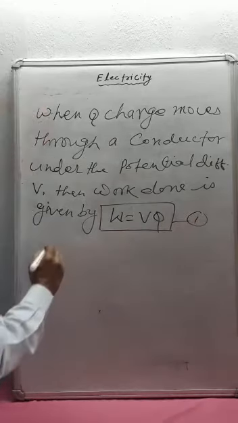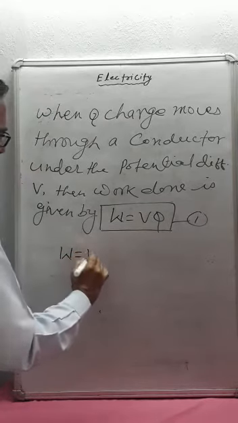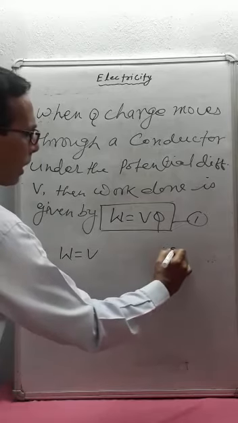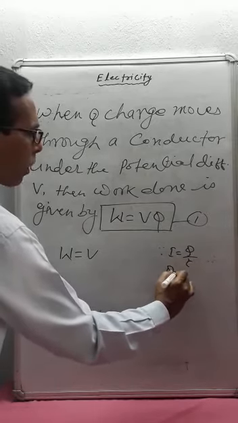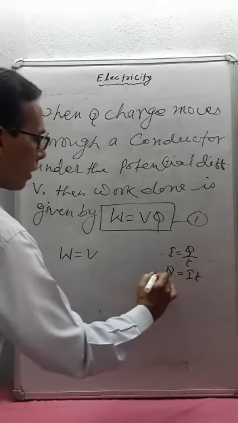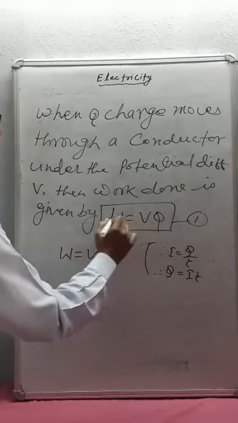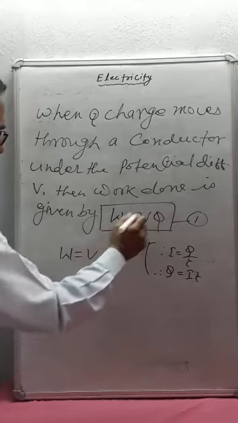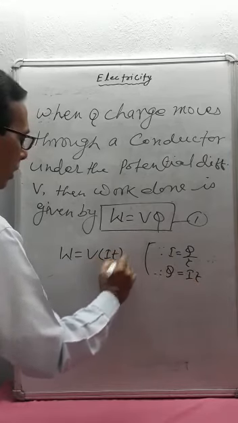Equation number 1. Since we know that I is equal to Q by T, so Q is equal to IT. So here we put the value of Q. W is equal to VQ, so W is equal to V, and in place of Q we write IT.